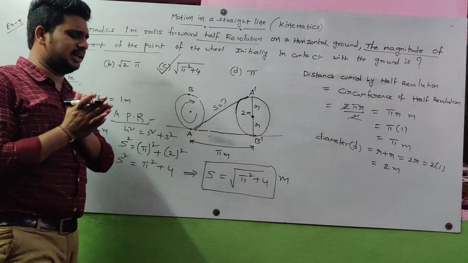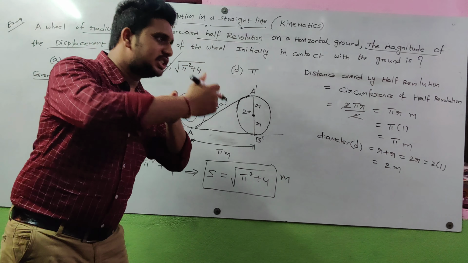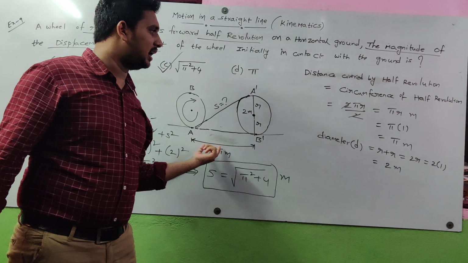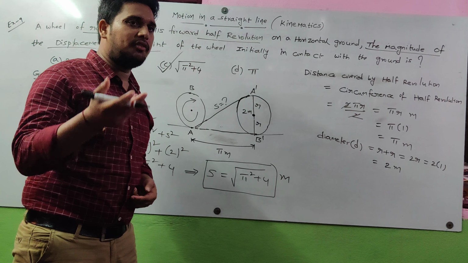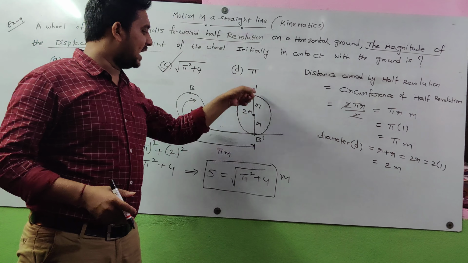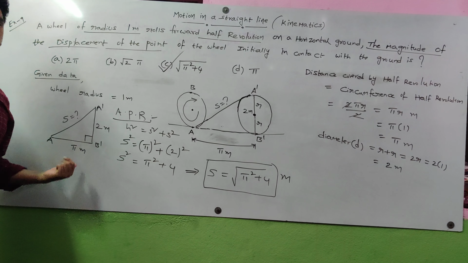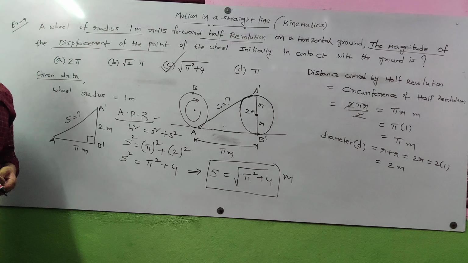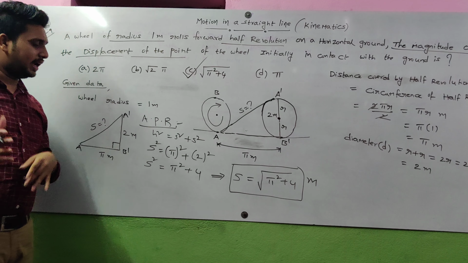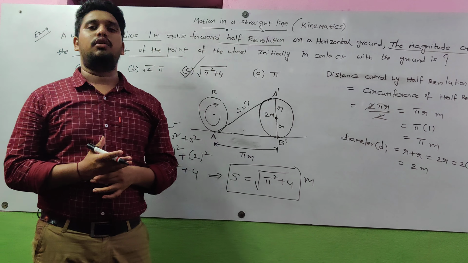So what we need to find is displacement. For half a revolution, the distance covered is pi r meters, because the circumference of half a revolution is equal to the distance covered. Then this is the diameter. These two sides form a right angle triangle. If you know any two sides of a right angle triangle, the other side is easy to find by applying the Pythagoras rule. So we got displacement equal to root of pi square plus 4 meters.